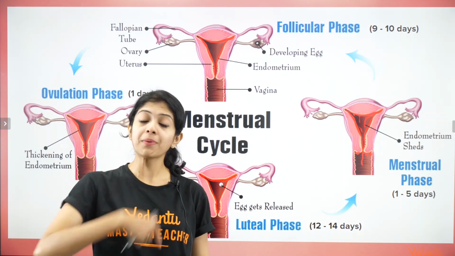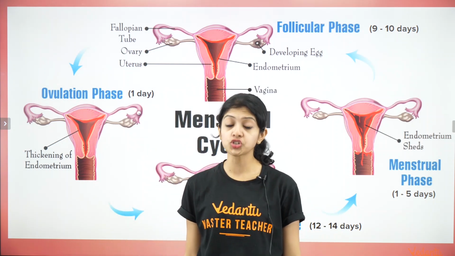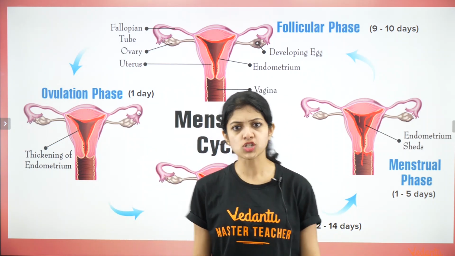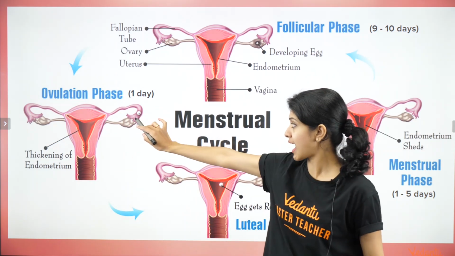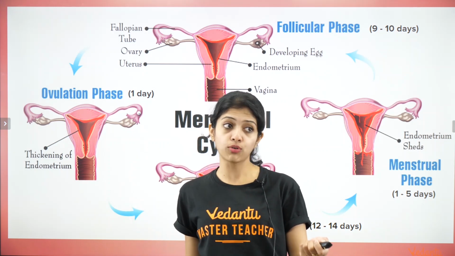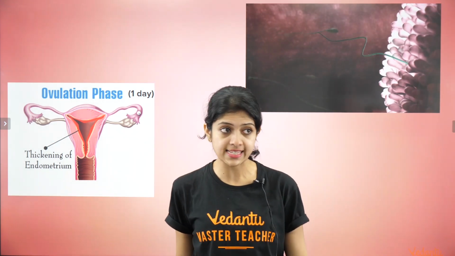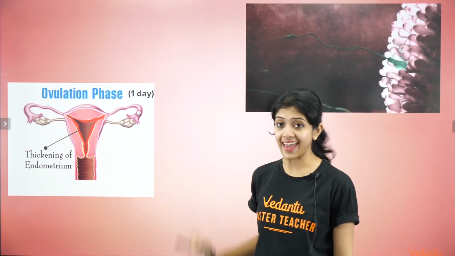But what about the first case that I just said? If fertilization occurs, what next? We are talking about when ovulation has occurred. Let's focus only on the ovulation phase for now. Around that time, notice where the egg is.